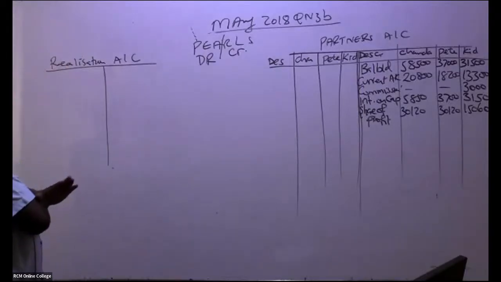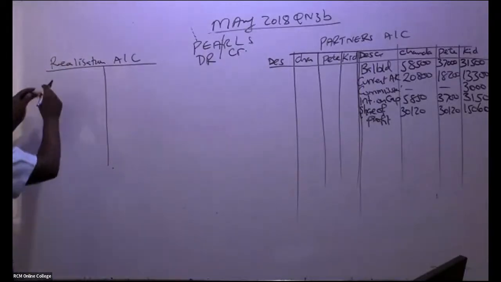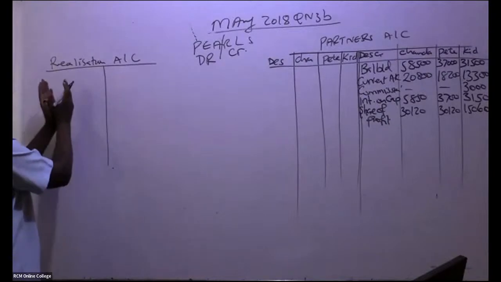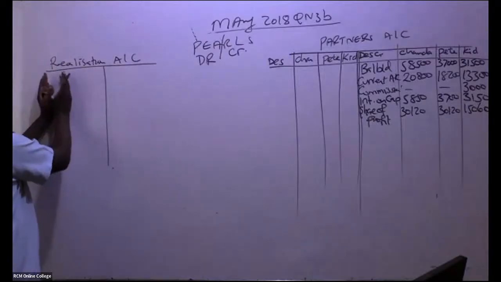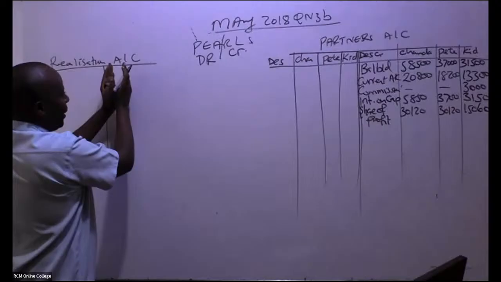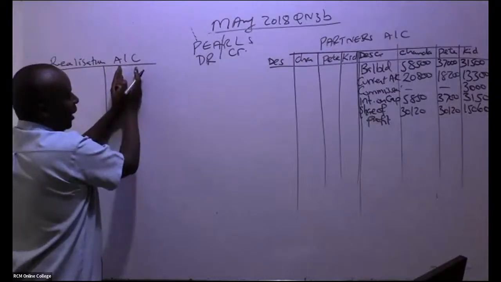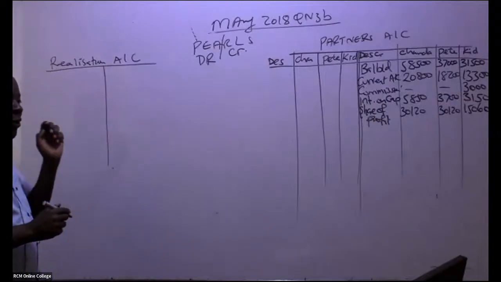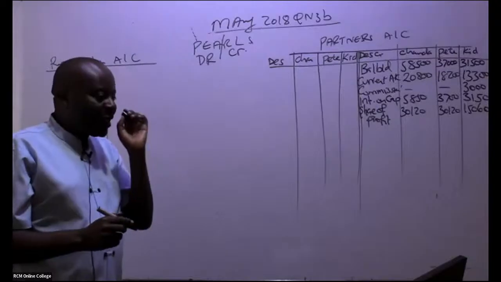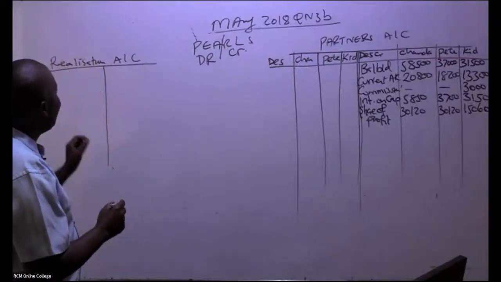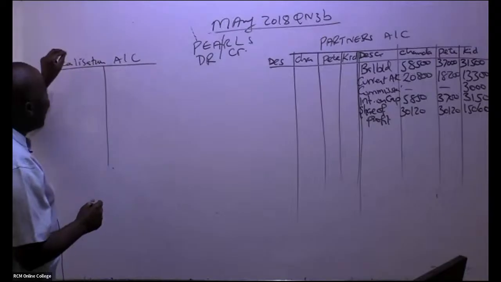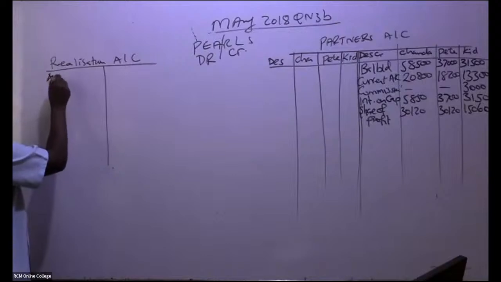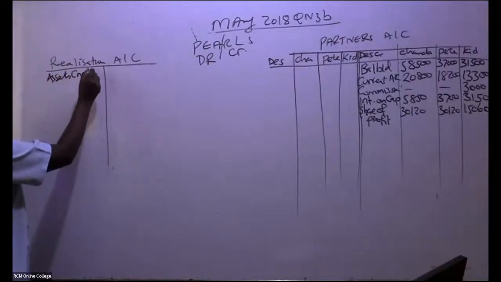Done. So remember, this is the debit side. So you're going to debit all the assets that were taken up by the business here. And then liabilities to be credited. Yeah, and then purchase consideration will also come here. So we are going to go through our trial balance, one item at a time. What you're supposed to know is that whenever you bring your assets to realization account, they shall always be at net book value. Always.